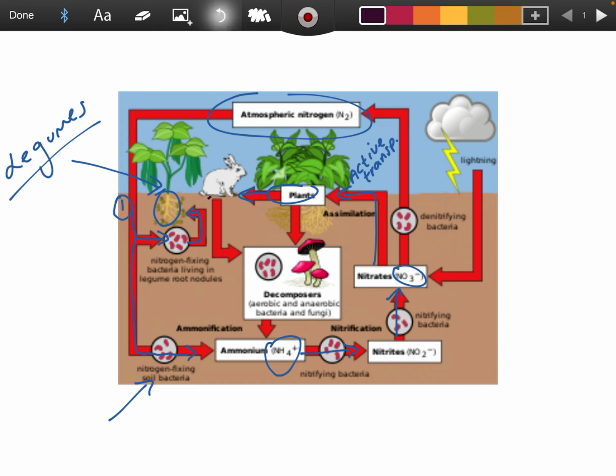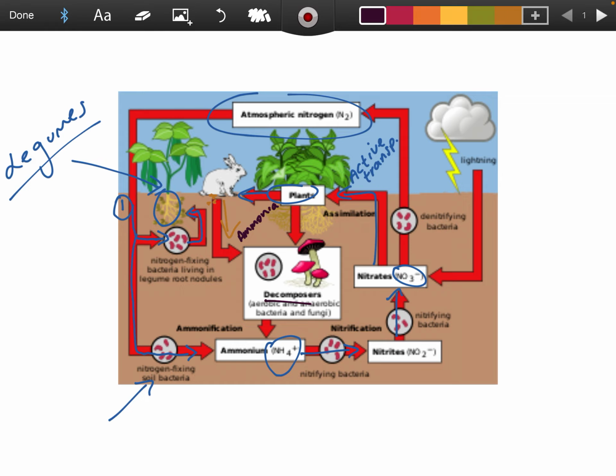Sorry. So they're going to produce some waste. Okay, and that's going to go down then into this part, and there's going to be decomposers in the soil. Okay, so basically the waste that's produced actually contains ammonia, which is NH3.